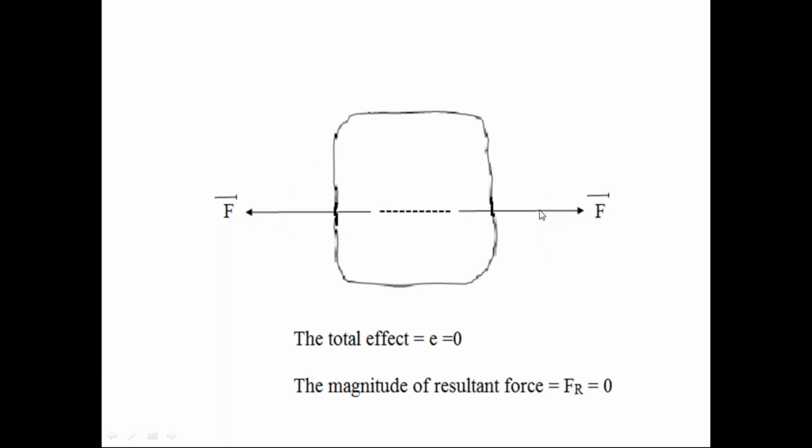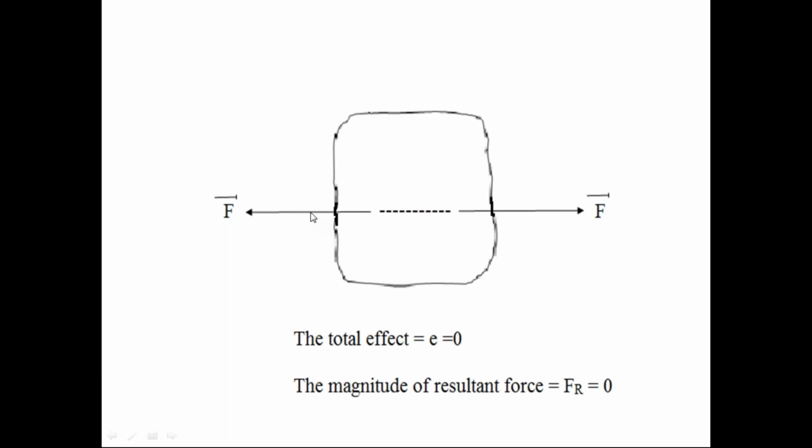If they cancel with each other, the resultant force becomes zero. If the resultant force is zero, we call that force system in equilibrium condition. So in the diagram, these two collinear forces are acting in the opposite direction and are equal in magnitude, so they are in equilibrium condition.